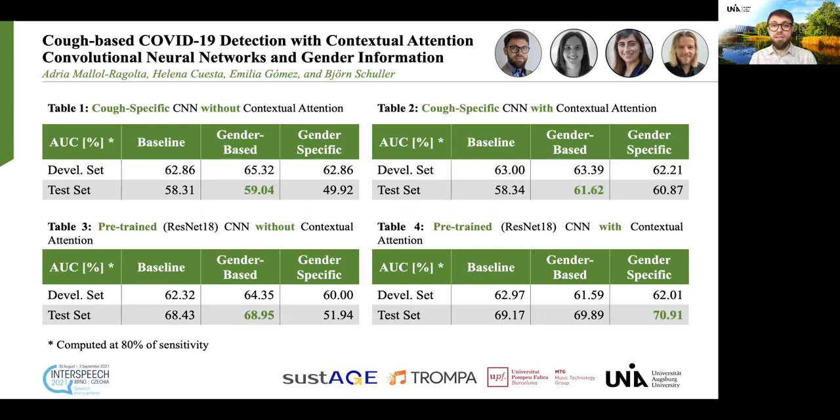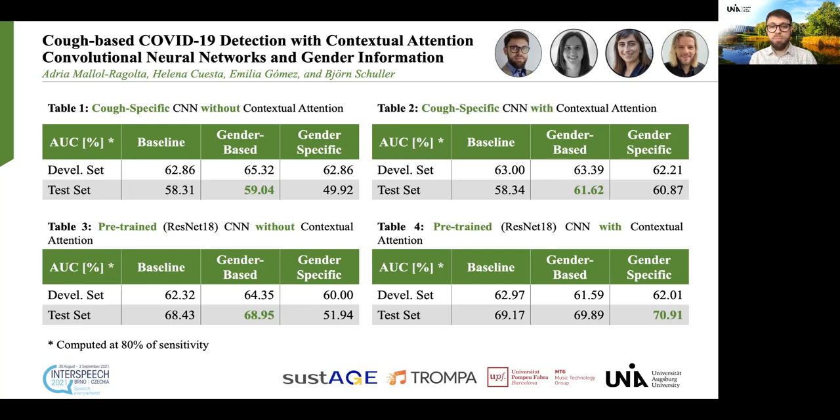In this slide, we summarize the main results that we have obtained from our experiments. Those two tables on the top contain the results obtained using the cough-specific CNN, while those on the bottom include the results obtained using the ResNet-18 CNN. Tables 1 and 3 report the results without this contextual attention mechanism, while tables 2 and 4 report the results obtained using the contextual attention mechanism presented in the slide before.